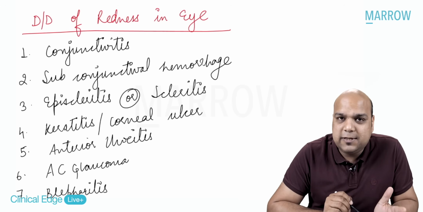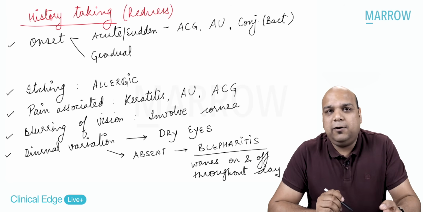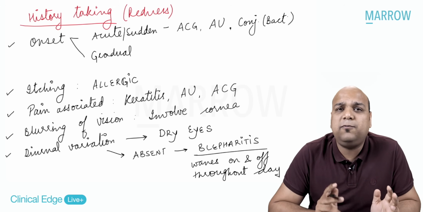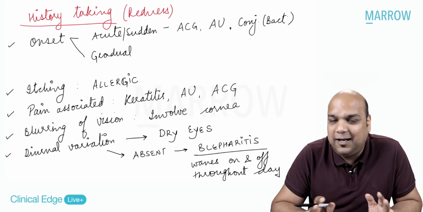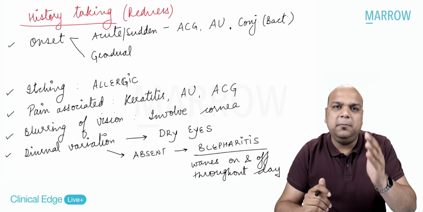The differential diagnosis, everybody, of redness in the eye, and then how to formulate our questions to get out more from the patient to help us with the diagnosis. All this is before the examination. I have not examined the case as yet. I'm just asking the patient, right? Are we clear? Now, using this information about redness of the eye, we will see some patients now.